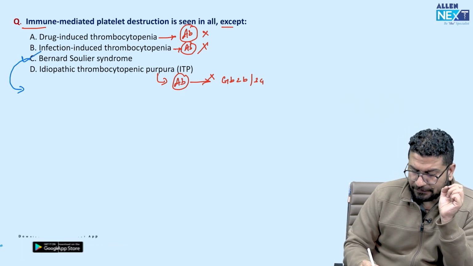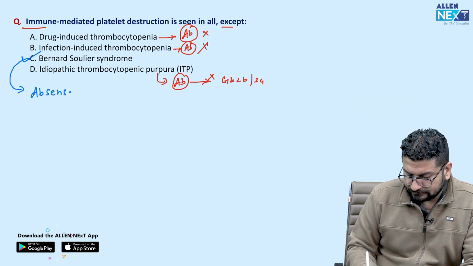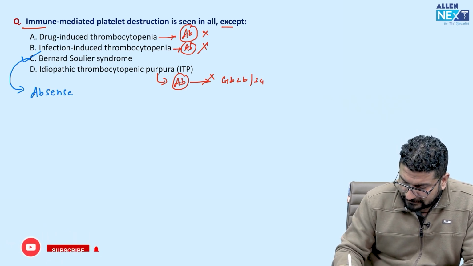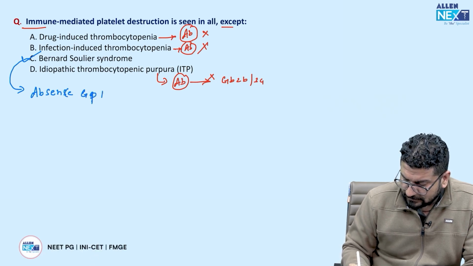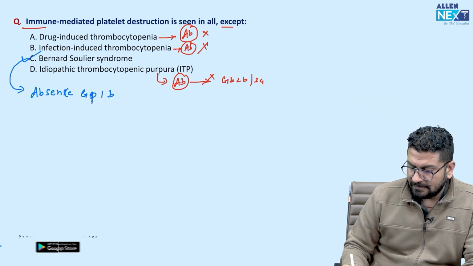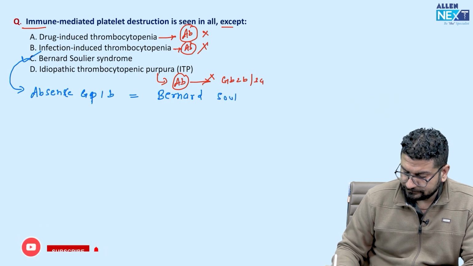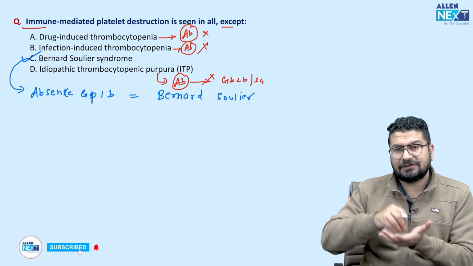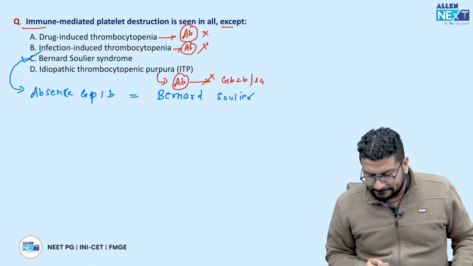Here actually what we see, you will see there is absence of GP1B. So absence of GP1B, we call this Bernard-Soulier. So basically here platelet adhesion will be defective and you will see ristocetin test will be abnormal.